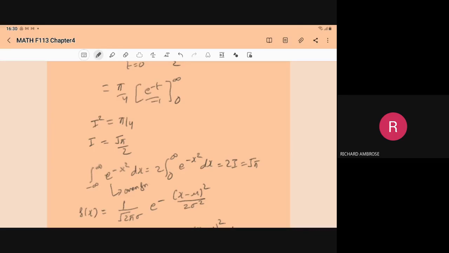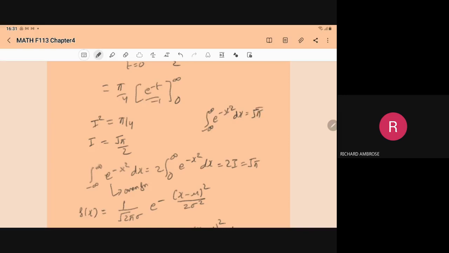And this is just the integration we have determined. So it will become 2 into I, and I is root pi by 2. So 2 and 2 cancel out, and we have root pi, right? Now this is a very important integration: minus infinity to infinity e to the power minus x square dx is equal to root pi.